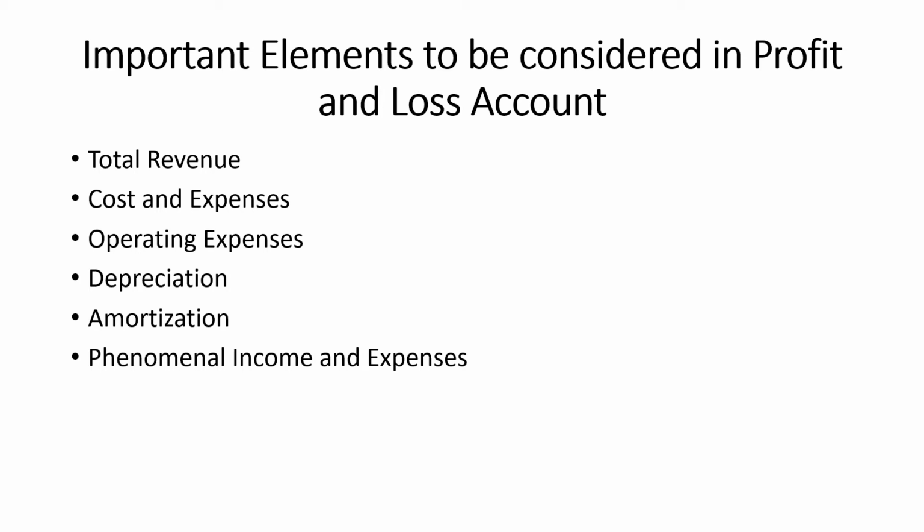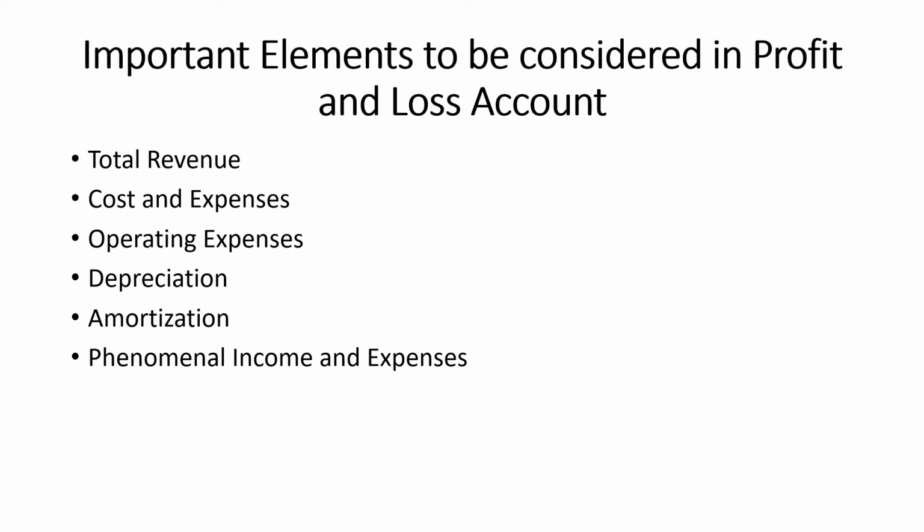And the third one is operating expenses. Operating expenses form a major part of the expense and include costs that are not directly incurred in making a product or delivering a service. For example, under this you can take rent paid, salaries, selling and distribution expenses, transportation, etc. All these you can take as examples. Operating expenses can be defined as the expenses which are regular in nature and contribute to the revenue of the business. And the fourth one is depreciation.